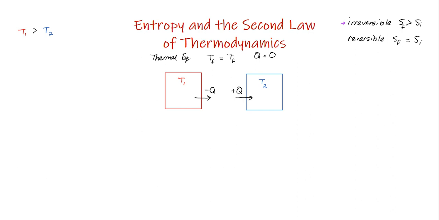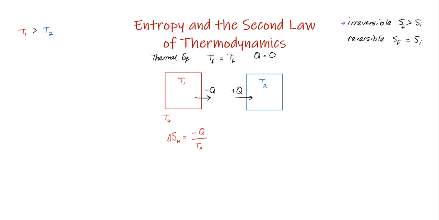So let's show how the entropy change of each object looks in terms of Q and the temperatures that they reach. And so what I'm going to show here is that the change in entropy for the hot object, if you will, is going to be equal to the heat that it lost over the exchange divided by the average temperature that it had over the change from T1 to Tf. So let's figure out what that average temperature Th is.